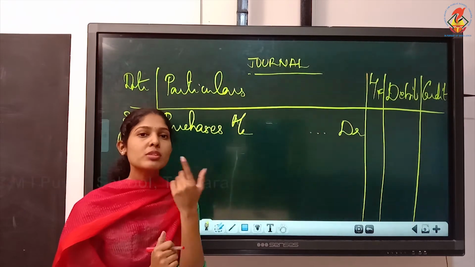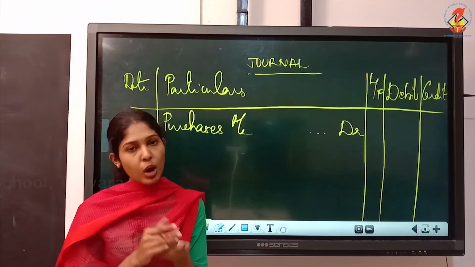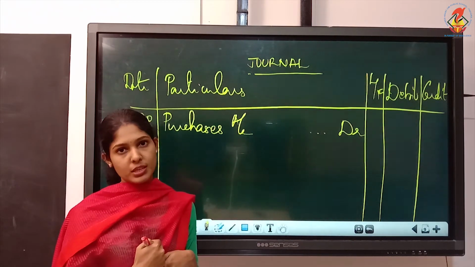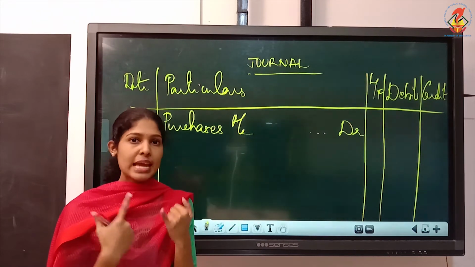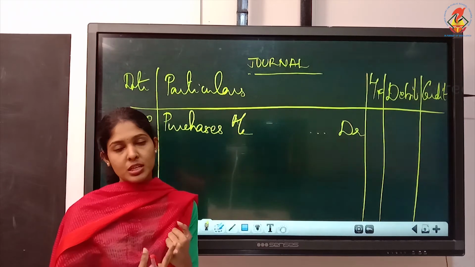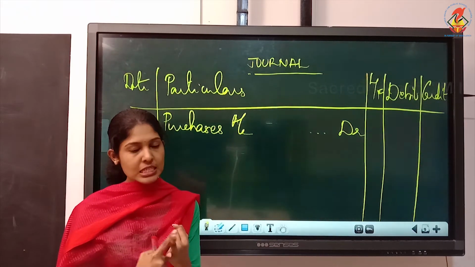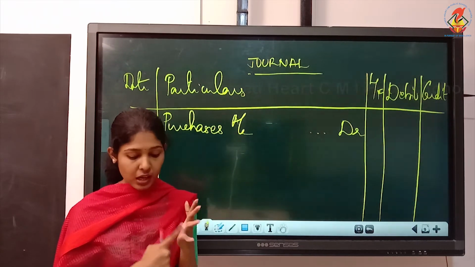The question is, which GST will you write? Is it input or output GST? You have to write input GST because we are purchasing. And input, which one? You have to specify. Is it CGST, SGST or IGST? We have to write both CGST and SGST because it is within the state or intra-state.